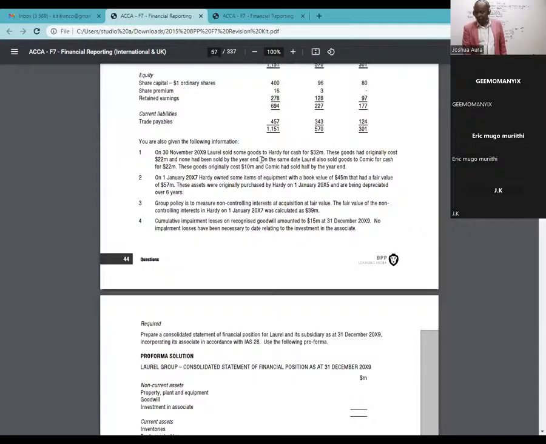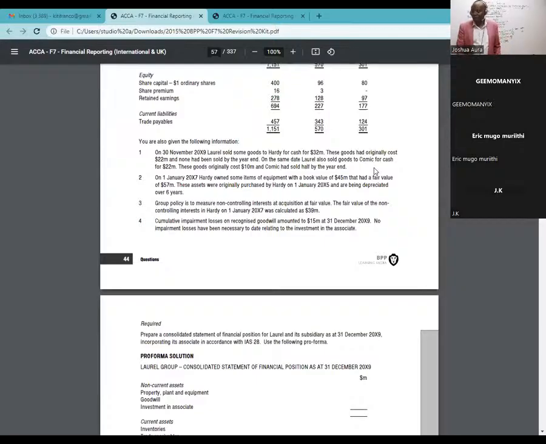You see this, there is a full stop here. On the same date, Laurel also sold goods to CL. Who is CL? CL is an associate. I will not even read this sentence to the end, because anything we do with this associate will have one adjustment when I'll be computing what we call investment in associate. Right now I'm consolidating, and the consolidation is all about the parent and the subsidiary. So this, for now, is just noise.